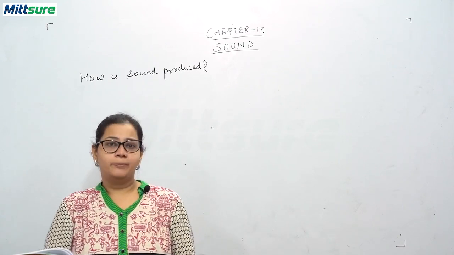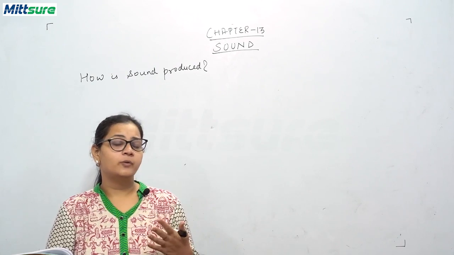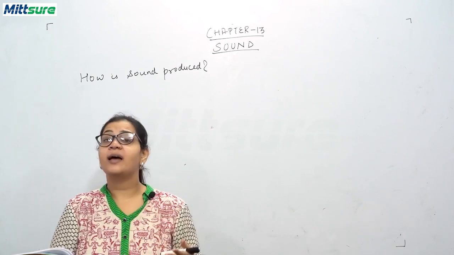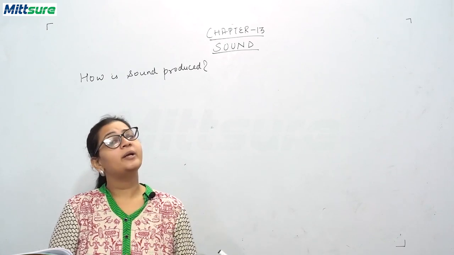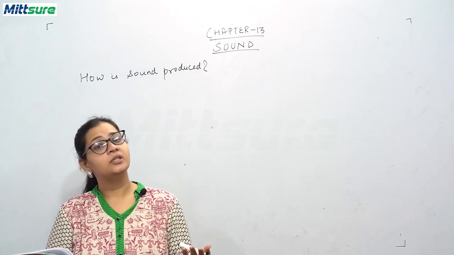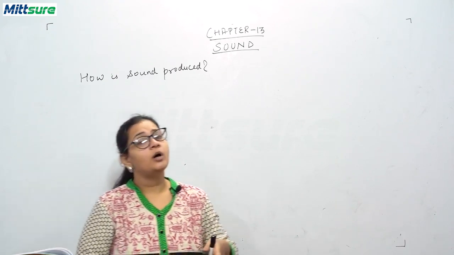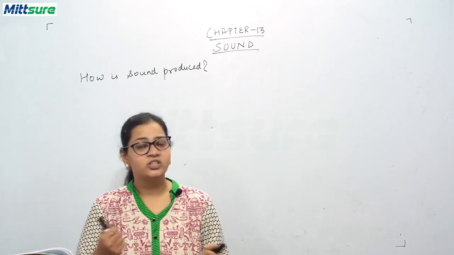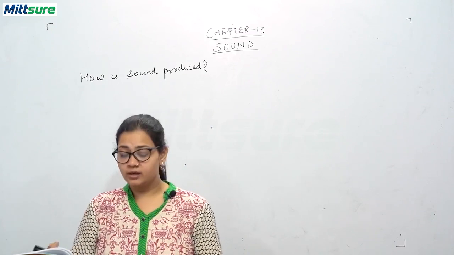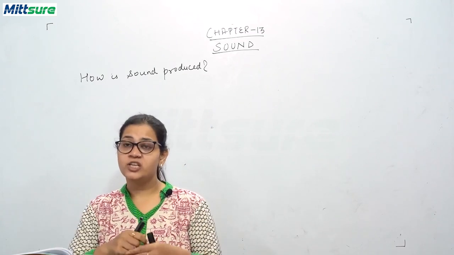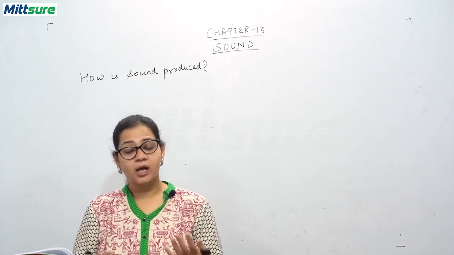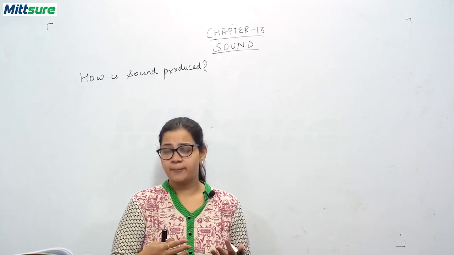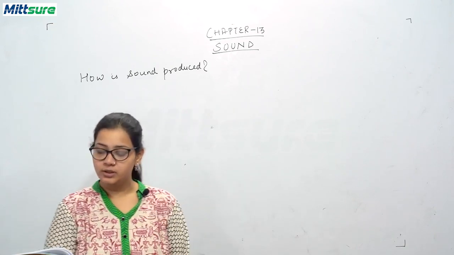And sound requires a vibrating body, because your hands do not produce sound. Why does your mouth produce it? Because it has the larynx, and the larynx, or voice box, is the vibrating body of your system which produces sound. Similarly, a sound making mechanism needs a vibrating body, and it can be stretched skin or a stretched string like in violins, stretched skin in drums or tablas, or air columns like in trumpets and flutes.